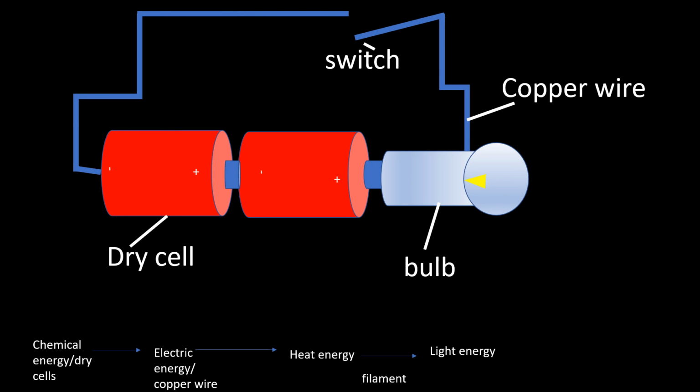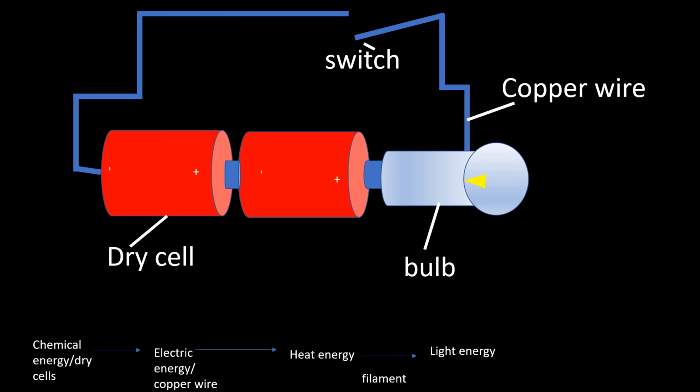That's the simple experiment to show energy transformation in a simple torch. We have the dry cells, you have the copper wire, you have the electric bulb. So we connect the materials as shown below.